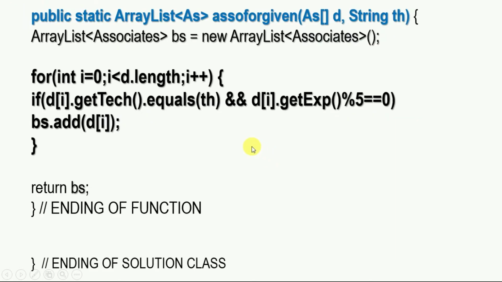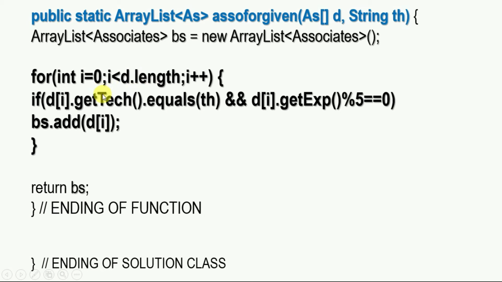Next, define the function named associates for given technology, with their data types. If you want to use an array, then write array here. If you use an array list, then array list. Next create an array list or array, whatever you want, to perform the operation and for the return output. Then create a for loop starting from 0 to the length of the array. The main part is the if condition.